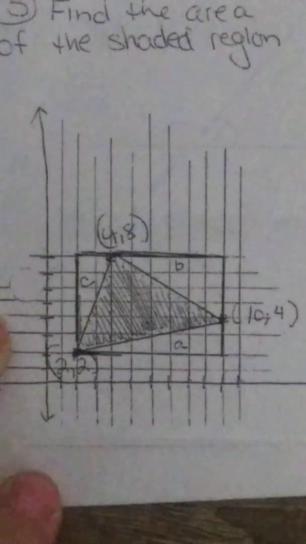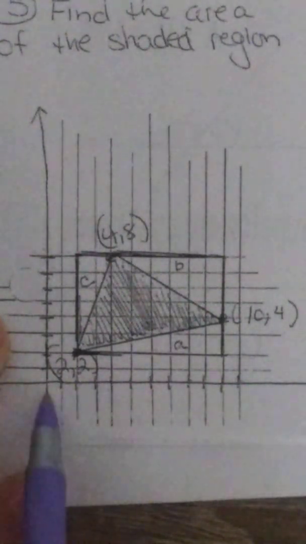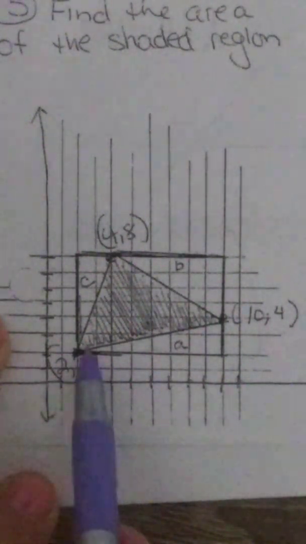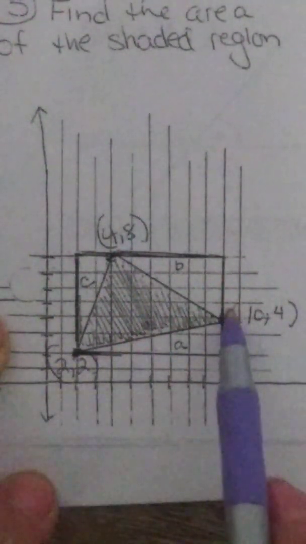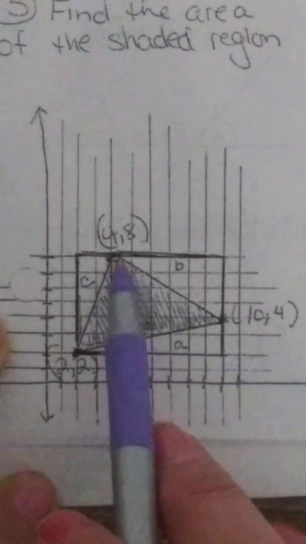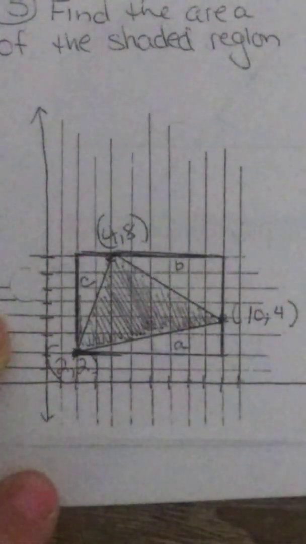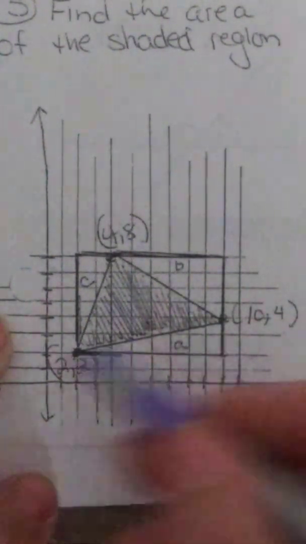So I want you to try this on your own. And if you noticed, I labeled the points for you. This is 2, 2, x is 2, y is 2. This is all in quadrant 1, so they're all positive numbers. This coordinate is 10, 4, right 10, up 4. This one's right 4, up 8. It's all in quadrant 1. So the first thing you want to do so we can get moving is let's label the sides.